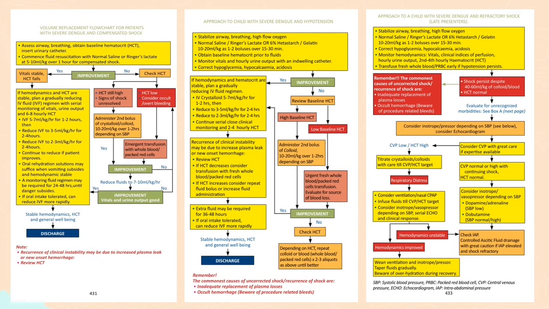Next, we're going to look at the volume replacements for patients with severe dengue and compensated shock. So based on the top left algorithm, when patient presents with severe dengue and compensated shock, it is important to assess airway, breathing, obtain the baseline hematocrit, and insert the urinary catheter. So begin fluid resuscitations with normal saline or Ringer's lactate at 5 to 10 ml per kilogram over 1 hour for compensated shock. So if there is improvement, follow the next steps as written on this algorithm until the patient reaches stable hemodynamic, hematocrit, and general well-being. So once these have been achieved, the patient can be discharged.